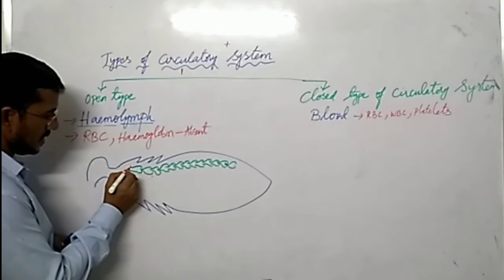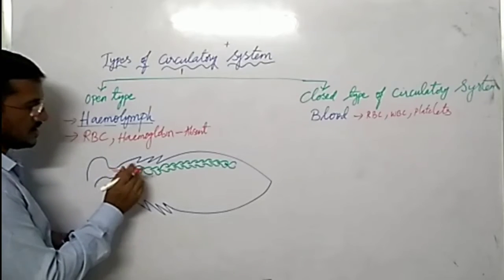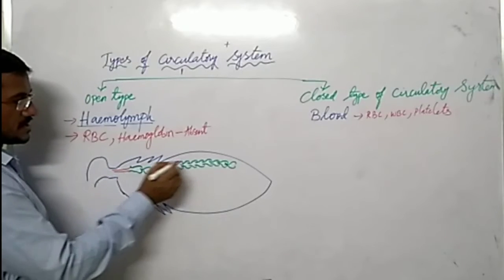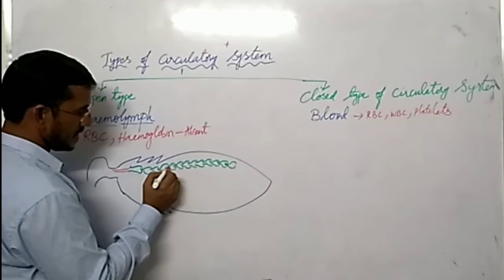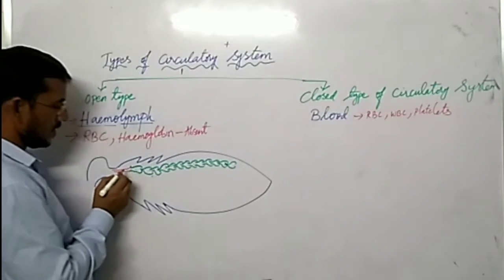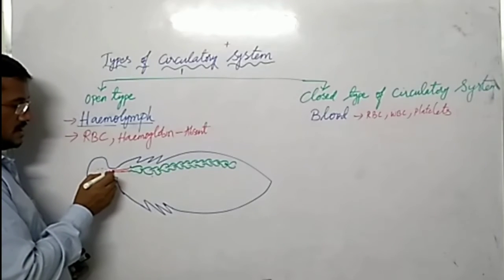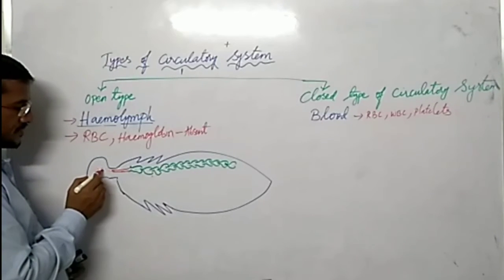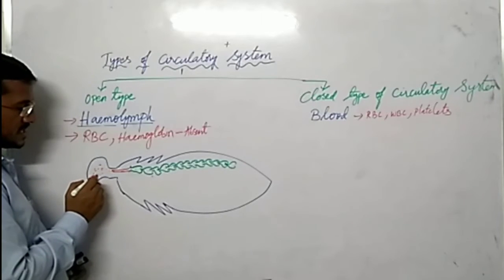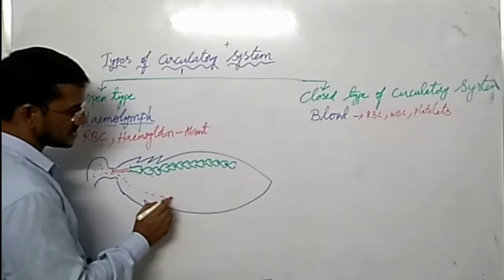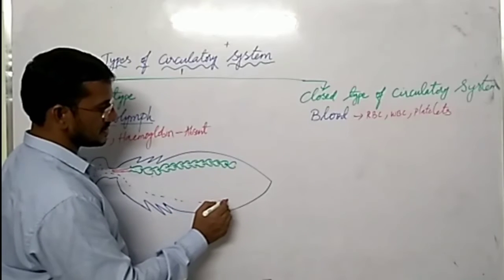So the aorta is arising from the heart. Now what happens? Blood from one chamber passes into the other chamber, and from the aorta it comes out and enters into the head region. It's an empty space. Again from there it comes to the thoracic region, then abdominal region.